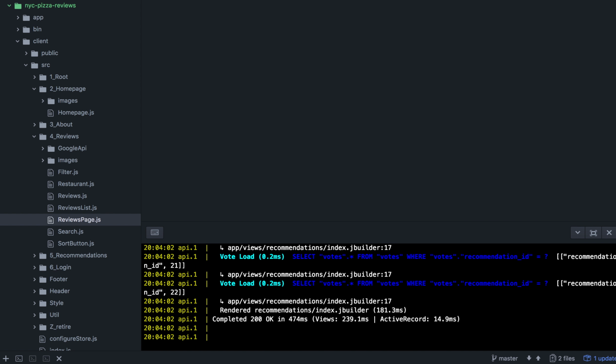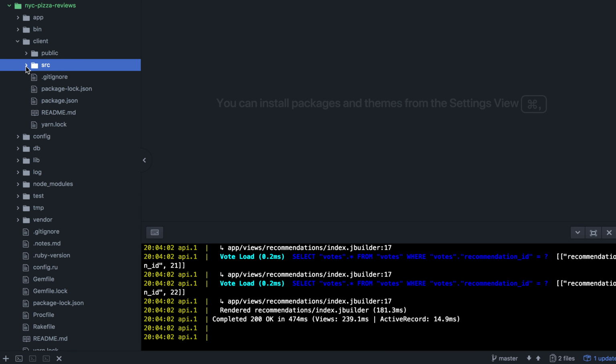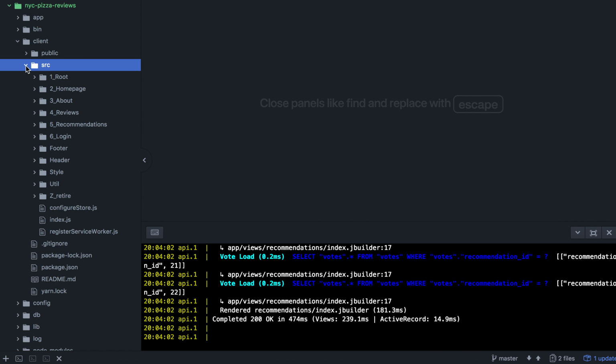I pretty much organized everything a little bit differently. I've been reading around forums and just trying to figure out how everyone has been organizing their project, because I understand the bigger it gets, the more complicated it is to organize everything. So I organize everything by route. So / is my homepage. This is my about, which is currently under construction, so I don't have that up yet. / reviews / recommendations. My nested recommendations show page is also in here.